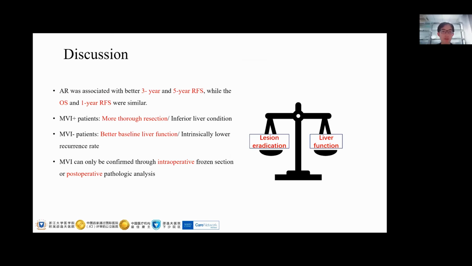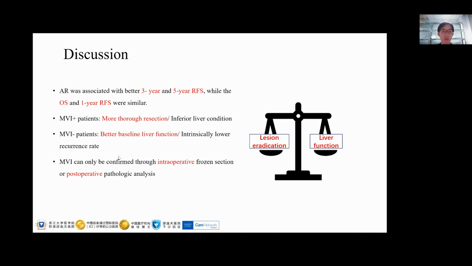However, the inferior liver condition of MVI-positive patients caused their vulnerability to resection. Therefore, it's expected that AR showed superiority in the MVI-negative group, whose baseline liver function was better for survival. Furthermore, the risk of recurrence is intrinsically lower in MVI-negative patients, which weakens the difference of the two groups in RFS.